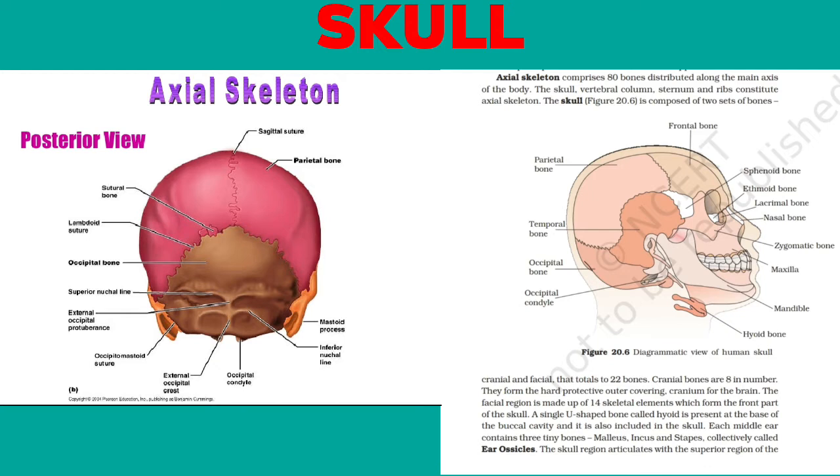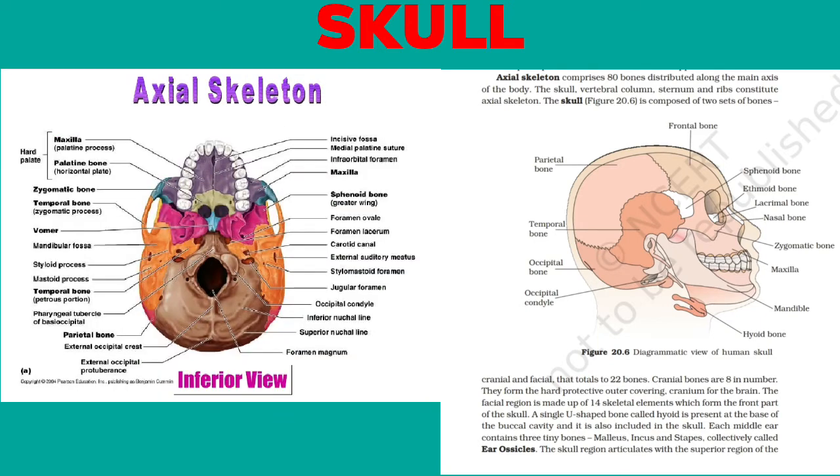Dicondylic skull. Parietal bone, frontal bone, temporal bone, occipital bone, occipital condyle, sphenoid bone, ethmoid bone, lacrimal bone, nasal bone, zygomatic bone, maxilla, mandible, hyoid bone.